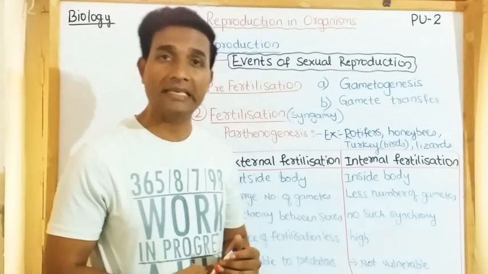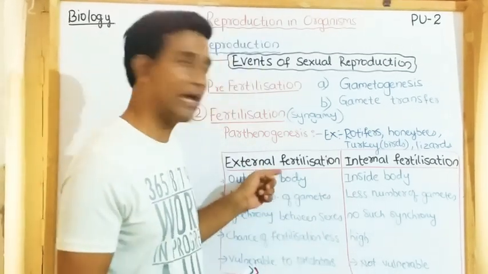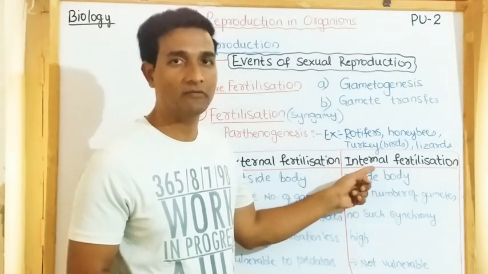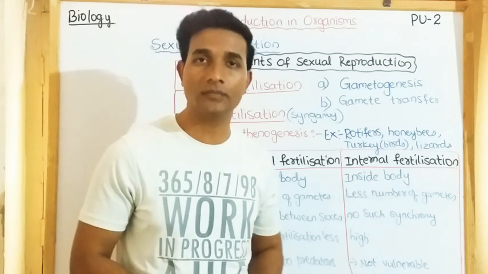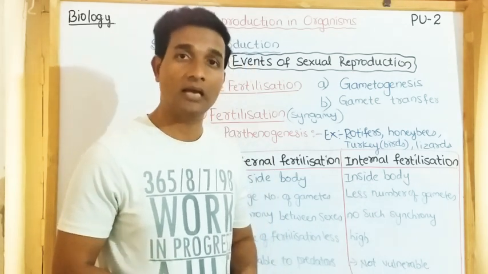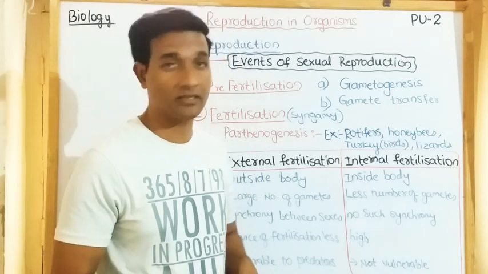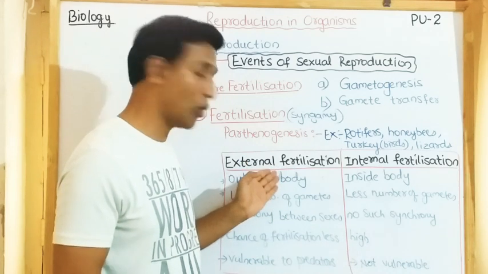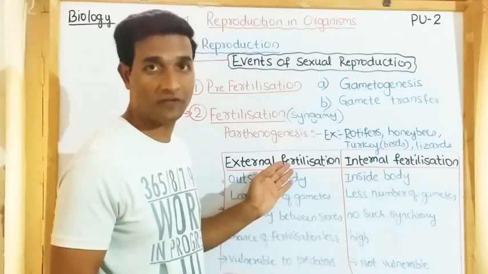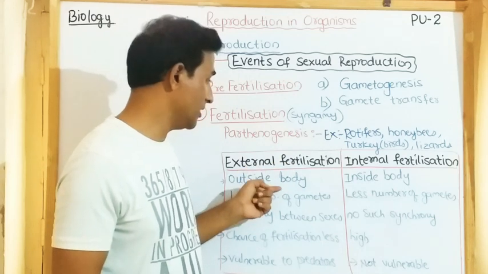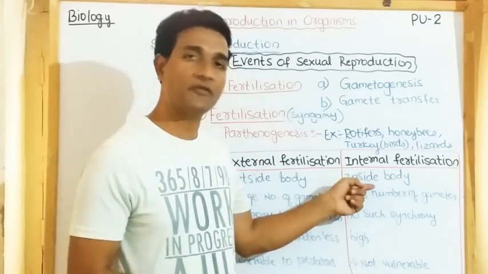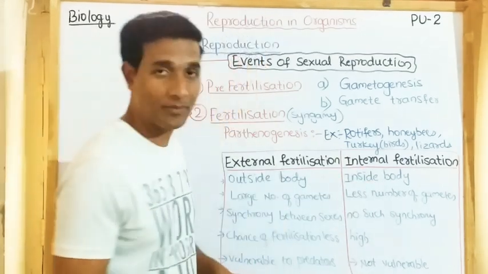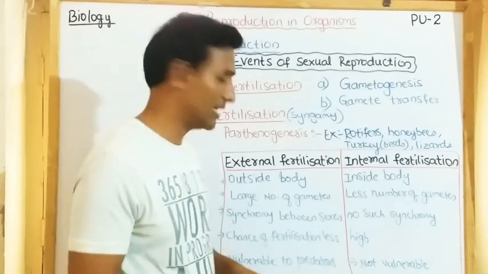If syngamy occurs outside the body, it's called external fertilization. If it takes place inside the body, it is called internal fertilization. Most organisms living in water, like amphibians as well as algae and bryophytes, undergo fertilization outside the body, in the water medium, even in fishes. It takes place outside the body, so it's called external fertilization. If fertilization takes place inside, it's called internal fertilization, as in higher organisms like mammals, birds, and reptiles.